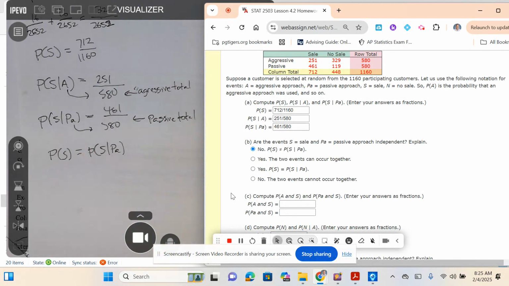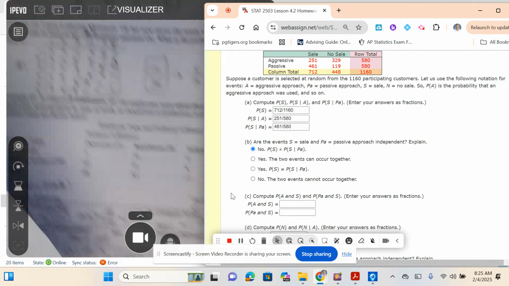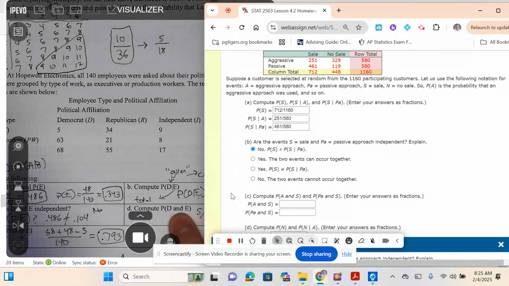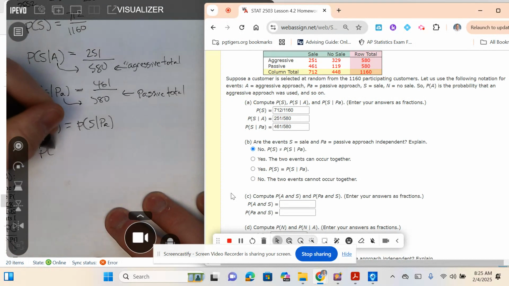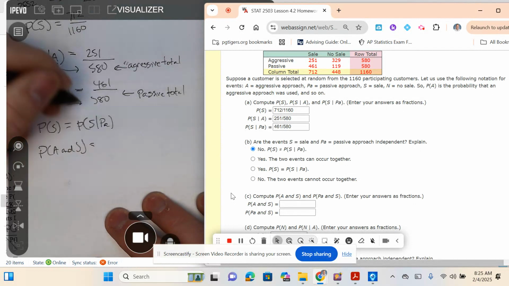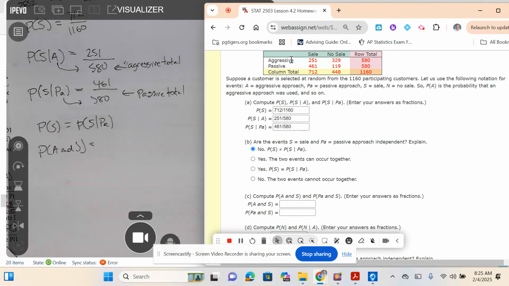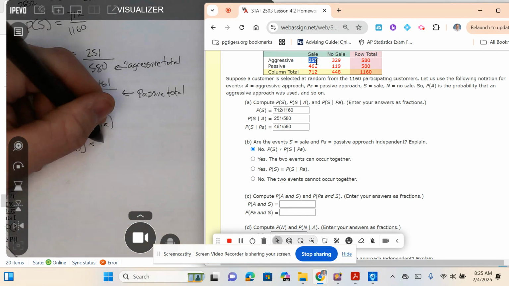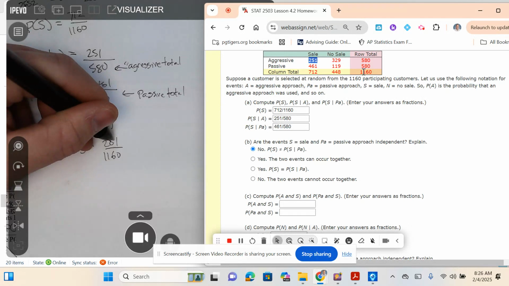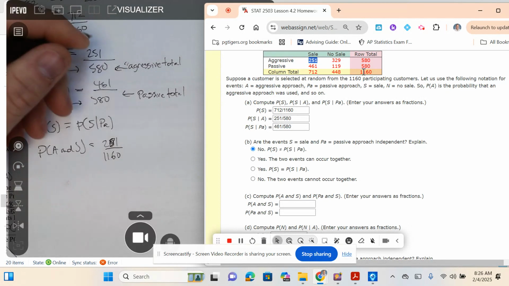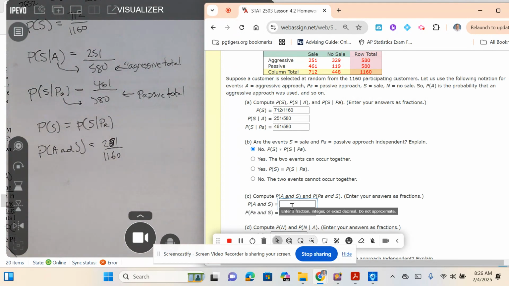Compute the probability of A and S. So A and S, remember, that's the probability that they both happen at the same time, over the total. I want to know first the probability that they're both aggressive and made the sale. How many are aggressive and made a sale? 251. So you put the intersection of those two events, aggressive and sale, divided by the total, 1,160. 251 divided by 1,160.